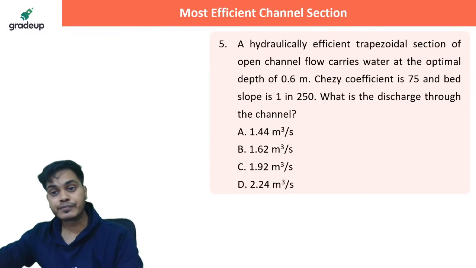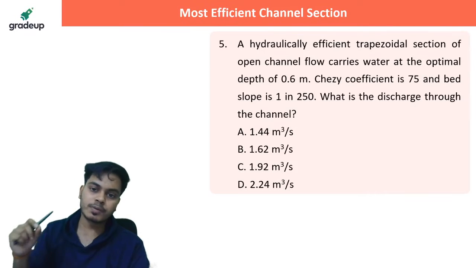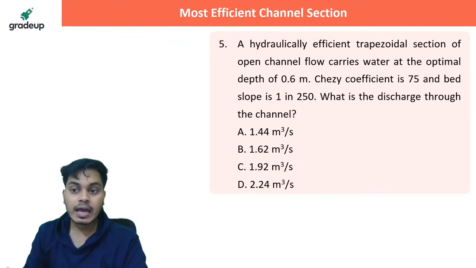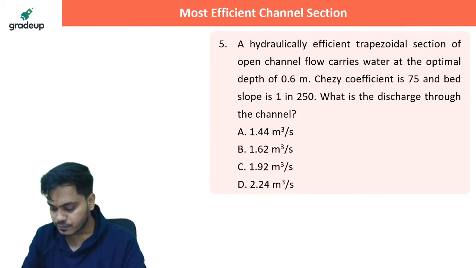A hydraulically efficient trapezoidal section of open channel flow carries water at the optimal depth of 0.6 meter. Chezy's coefficient is 75 and bed slope is given as 1 in 250. What is the discharge through the channel? That's it. This is what you have to tell.